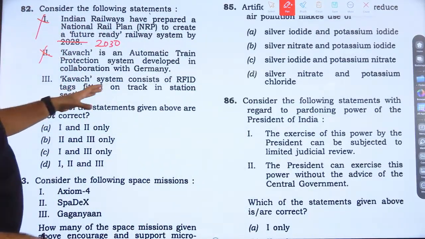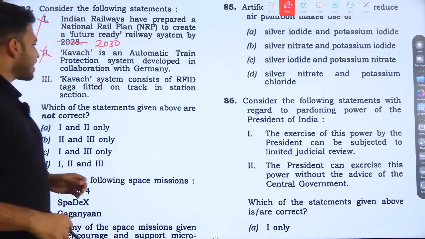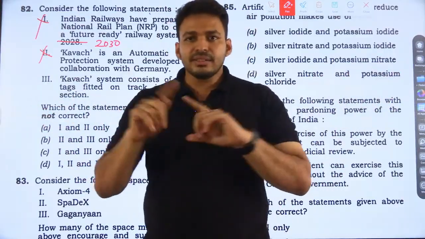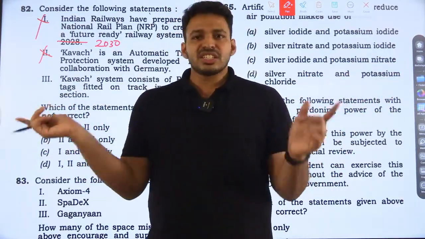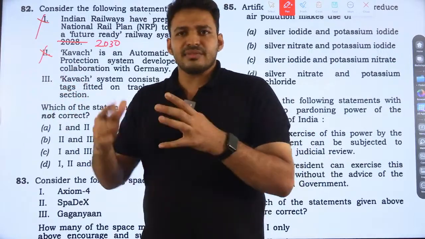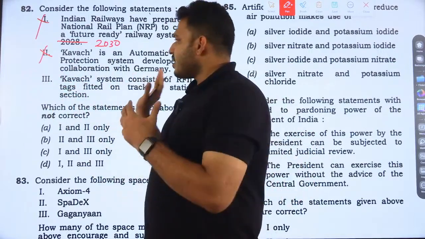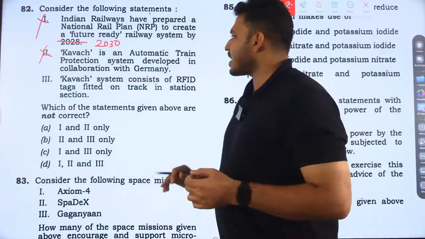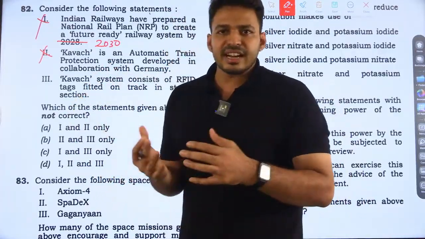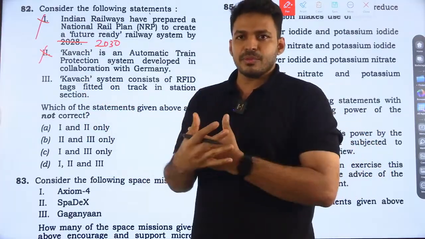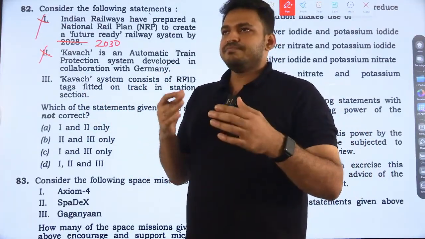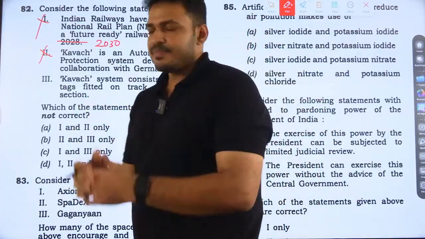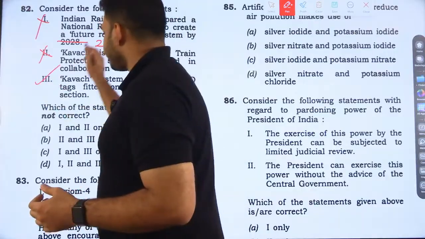Third one, the Kavach system consists of RFID tags fitted on the track in the station section. Yes, for interlocking and token systems, it is actually replaced by Kavach. There will be RFID, radio frequency ID tags, fitted on the train and the track system. So whenever the train passes, that information will be there, or if there is anything, a message will be sent to the Kavach trains. Okay, so this is true.